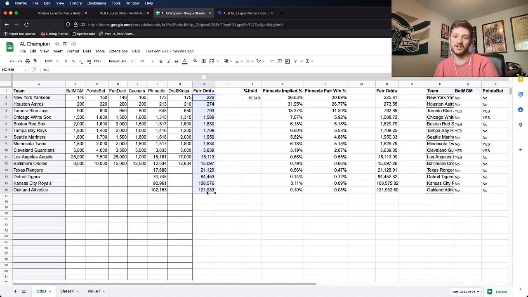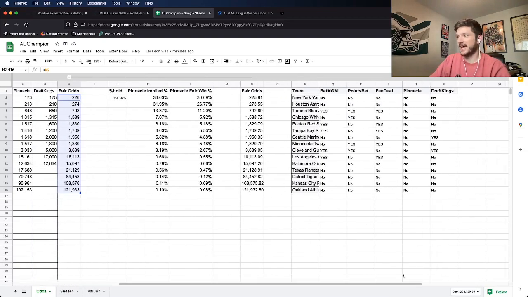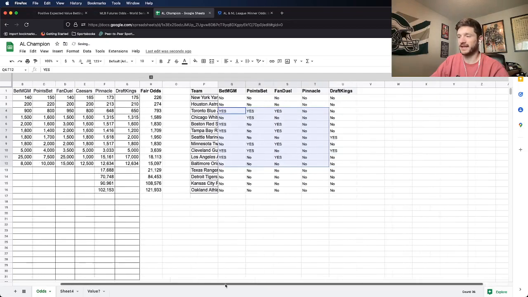And voila, we now know what the fair odds are for each AL team and what their odds are to win the World Series, or to make it to the World Series. So then I just added a super simple if formula. If at any point the sportsbook odds is greater than the fair odds, give me a yes. So we can just go through and look at all the yeses.